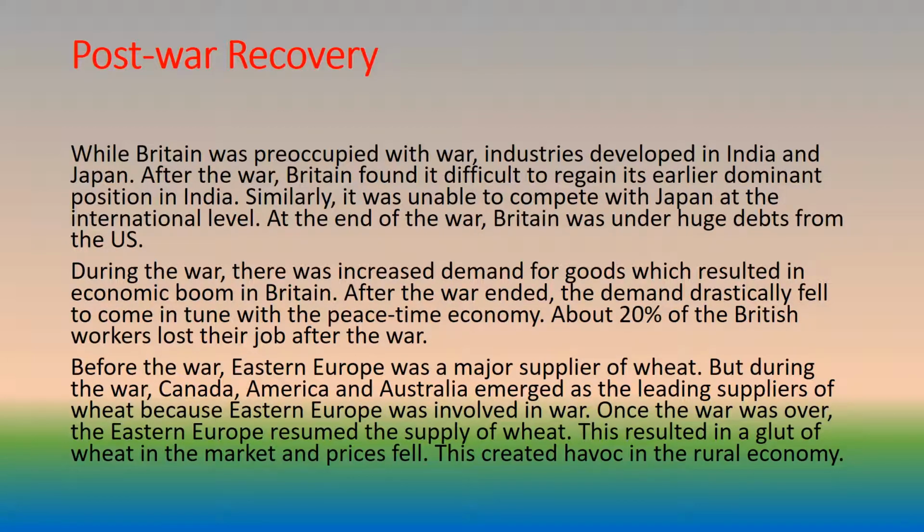Before the war, Eastern Europe was a major supplier of wheat. But during the war, Canada, America, and Australia emerged as the leading suppliers of wheat because Eastern Europe was involved in war. Once the war was over, Eastern Europe resumed the supply of wheat. This resulted in a glut of wheat in the market and prices fell. This created havoc in the rural economy.